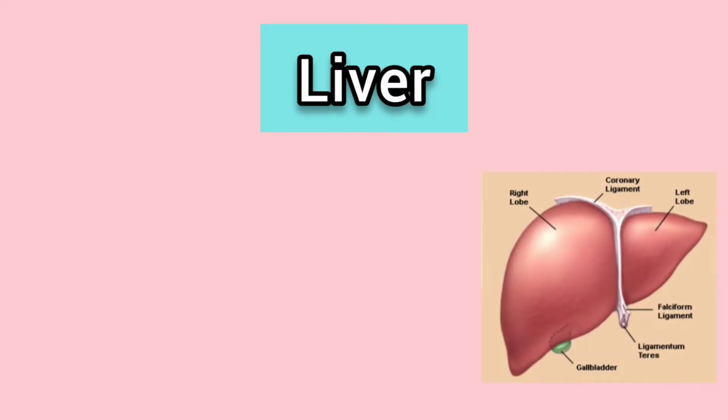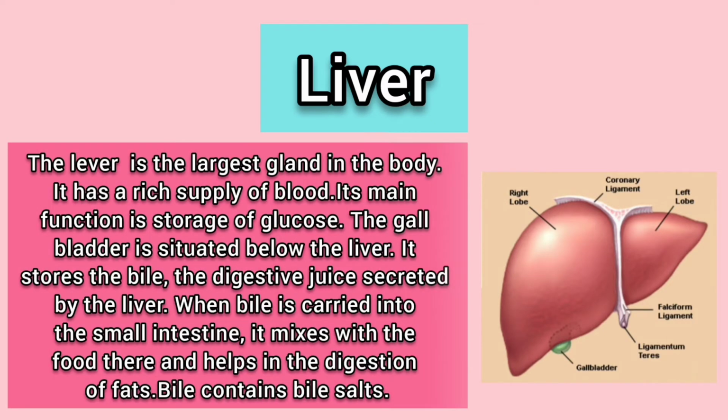Students, the next very important organ of the digestive system is the liver. The liver is the largest gland in the body. It has a rich supply of blood. Its main function is storage of glucose. The gallbladder is situated below the liver. It stores the bile, which is the digestive juice secreted by the liver. When bile is carried into the small intestine, it mixes with the food there and helps in the digestion of fats. Bile contains bile salts.